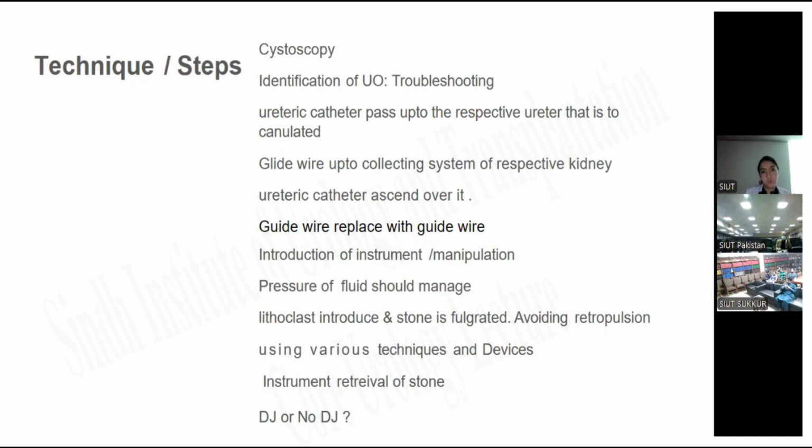Techniques: cystoscopy, identification of the ureteric orifice, which could be troubleshooting. A ureteric catheter is passed up to the respective ureter and cannulated. Then a guide wire is passed up to the collecting system of the respective kidney. The ureteric catheter is ascended over it, and the glide wire is replaced with the guide wire.